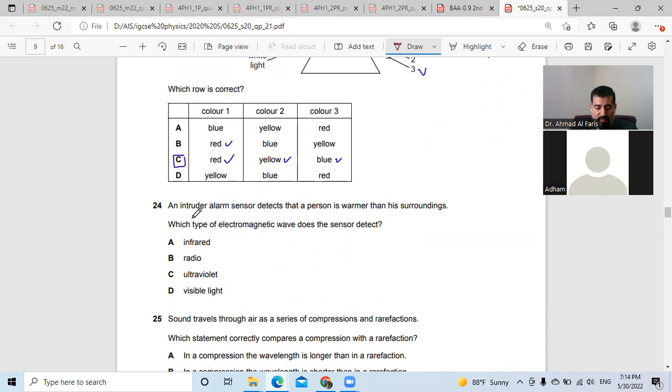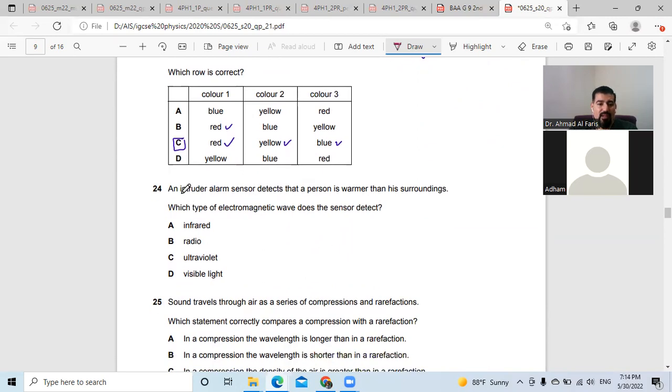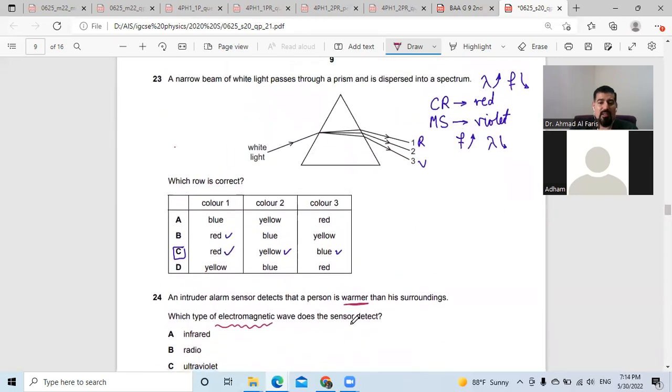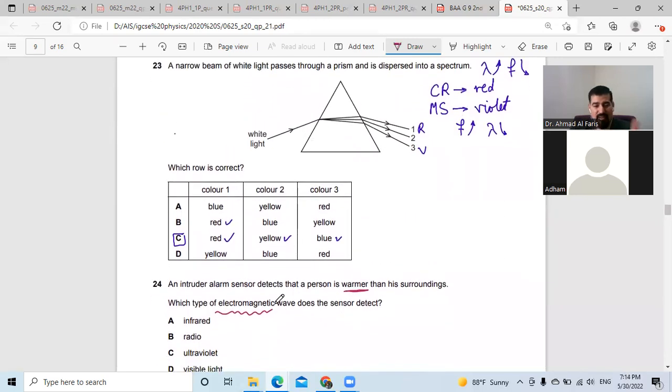Okay, number 24. An intruder alarm system detects that a person is warmer than his surroundings. Which type of electromagnetic wave does the detector detect because he's warmer?